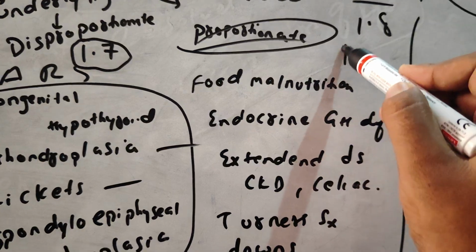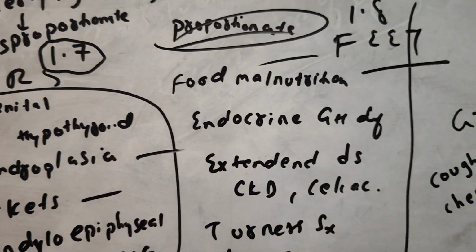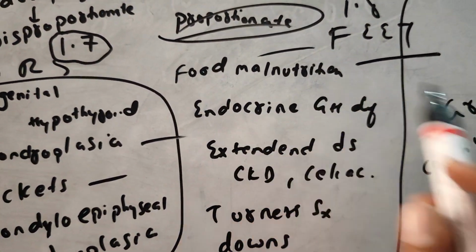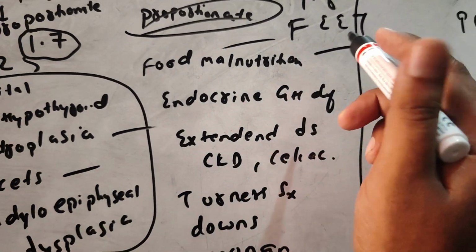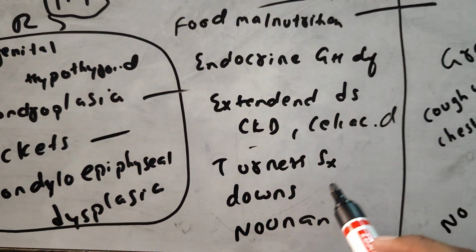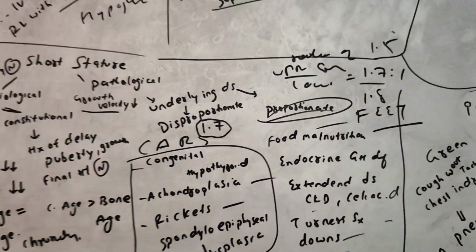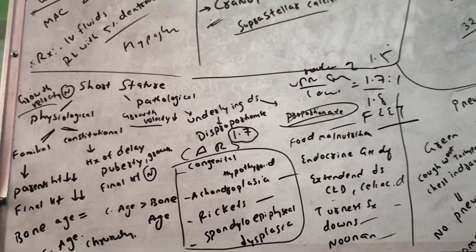The mnemonic is FEET. F means food, it is due to malnutrition. E, endocrine, growth hormone deficiency. E, extended diseases like CKD, celiac disease. And T for Turner syndrome, Down syndrome, and Noonan syndrome. So you have to mark the answer like this.